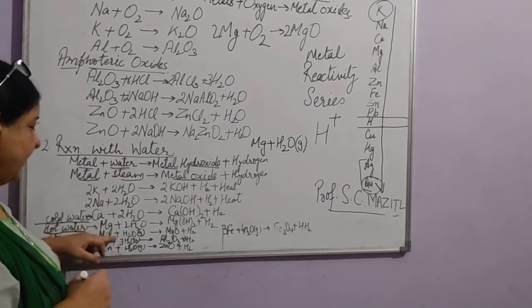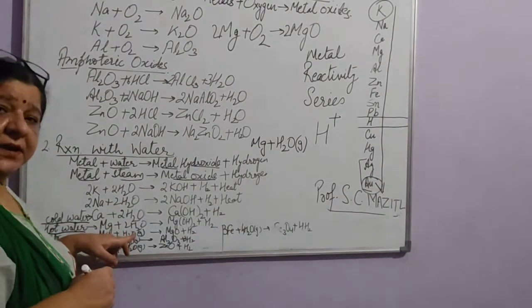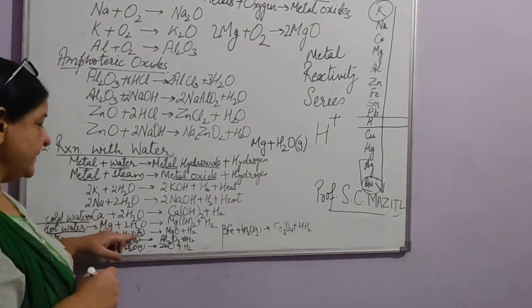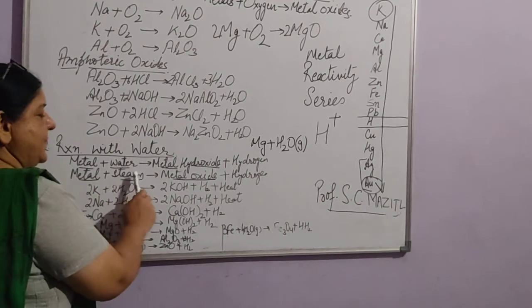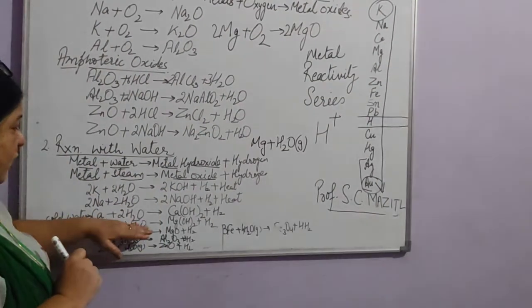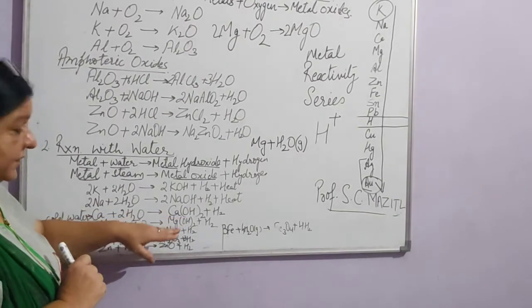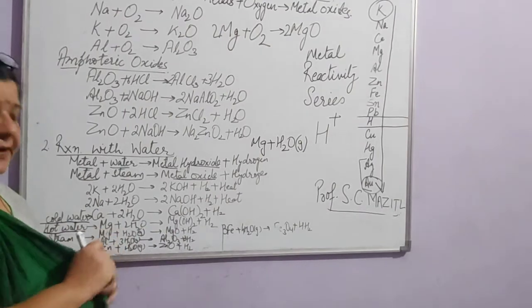So whenever we are showing a reaction with steam, we should write (g) in the bracket after writing H2O. So Mg plus H2O will form magnesium oxide. As I told you, metal plus steam will always form metal oxide. Here, with hot water, it forms magnesium hydroxide, but with steam, it will form magnesium oxide plus H2.